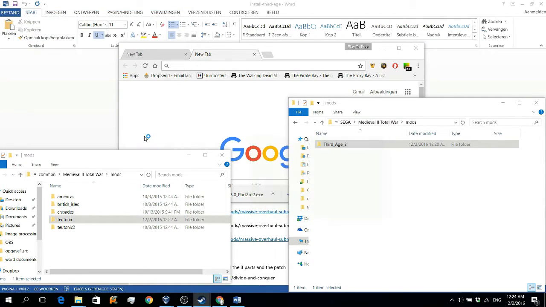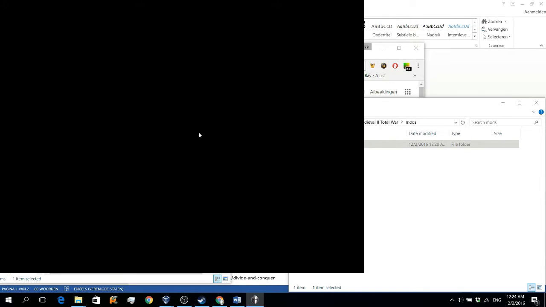After this the game will start, and I will start a little campaign just to show you it works and it doesn't crash. Should it crash, post it in the comment section. Some people might be able to help you. I might be able to help you. And you can also check out the forum of the mod.